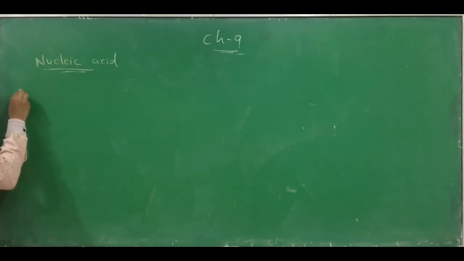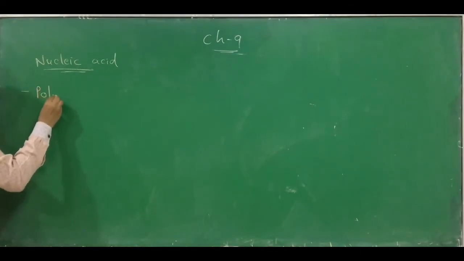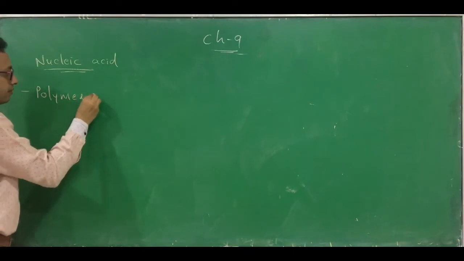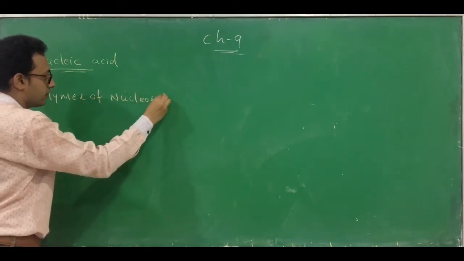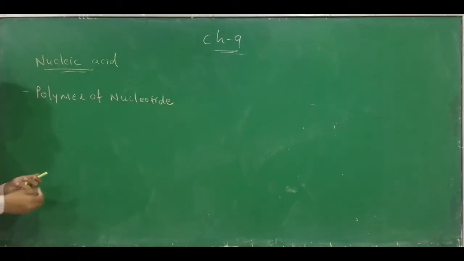Okay, what are the nucleic acids? They are polymers of nucleotides. And what is a nucleotide?